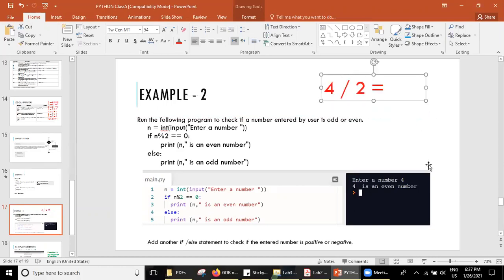Do you know what is meant by quotient and remainder? Firstly, we write like this, 2. In our schools, we used to write like this, right?